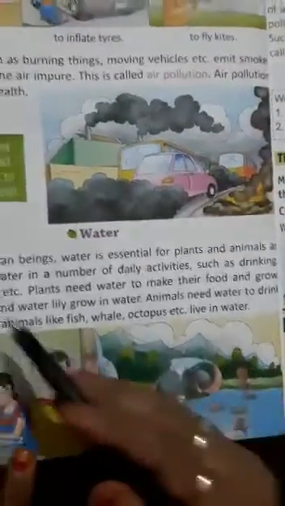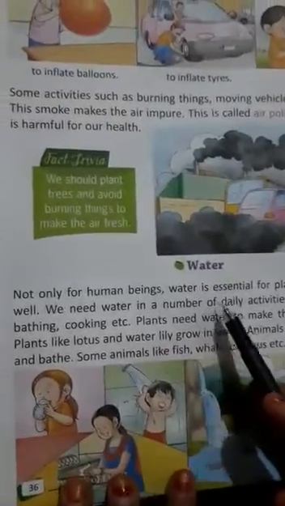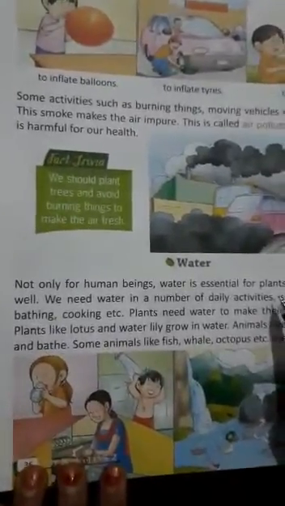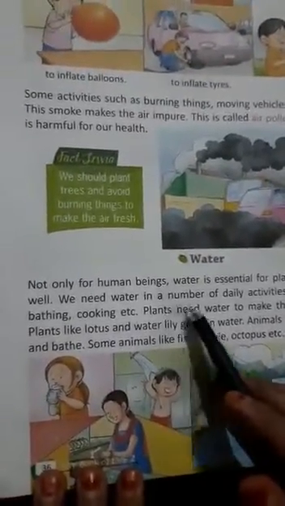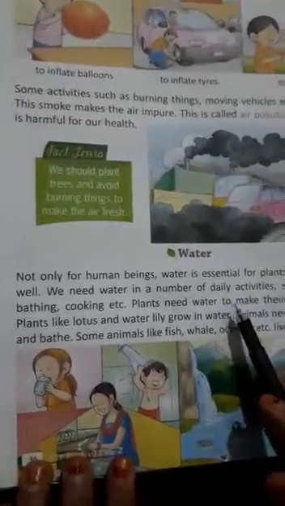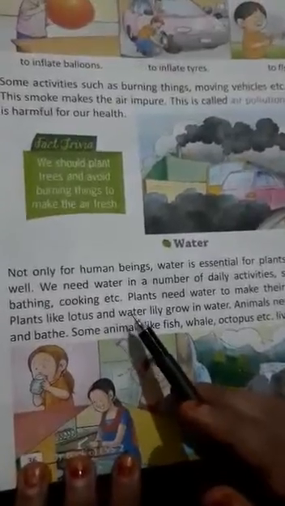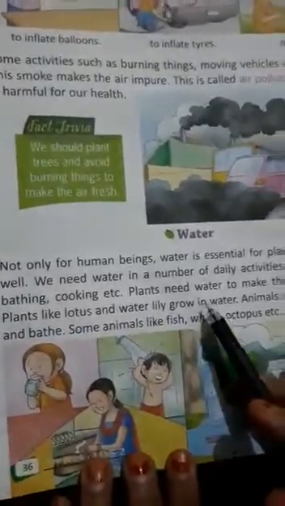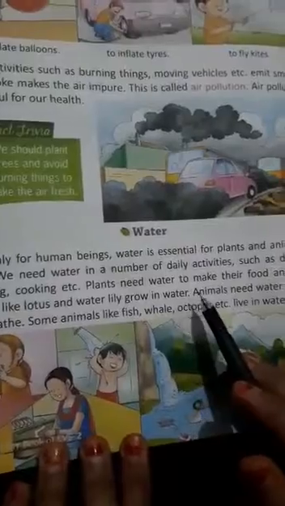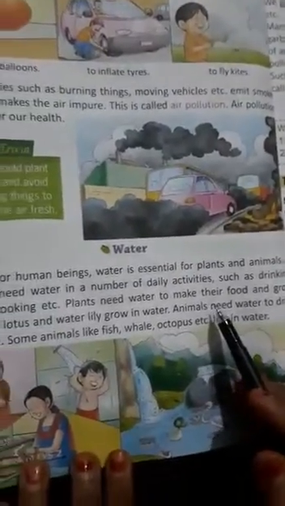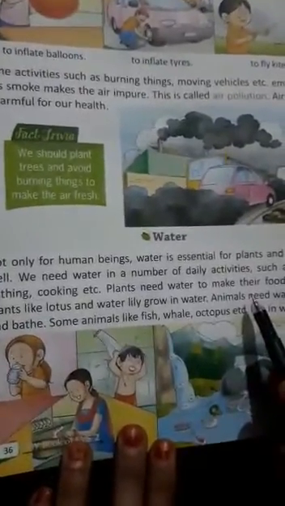live in water. Children, you can see water is very necessary for all living beings, just like animals, plants, humans also, and there is a lot of use of water in daily activities such as drinking, bathing, cooking, giving water to plants, and plants also make their food, and water helps to grow plants also.